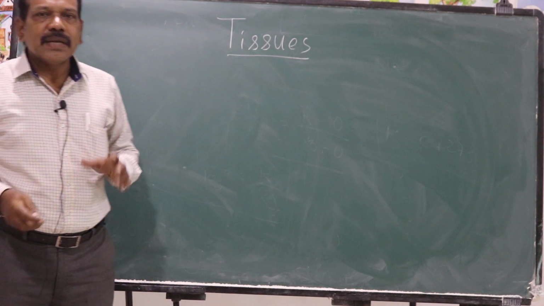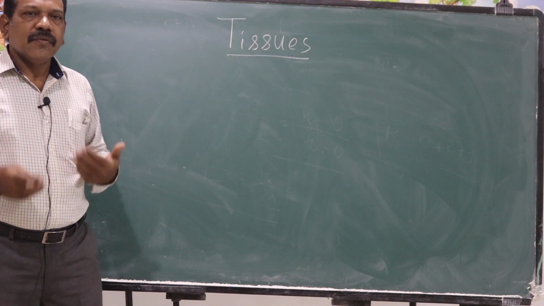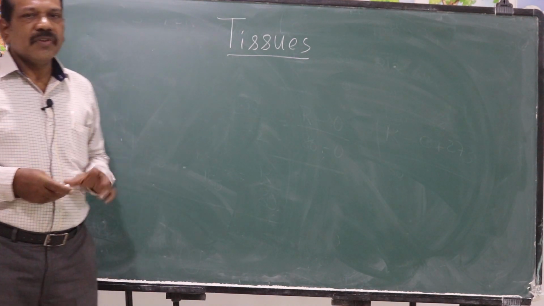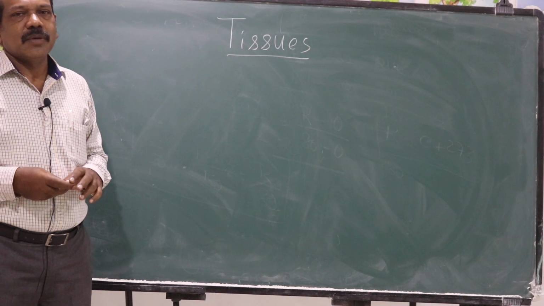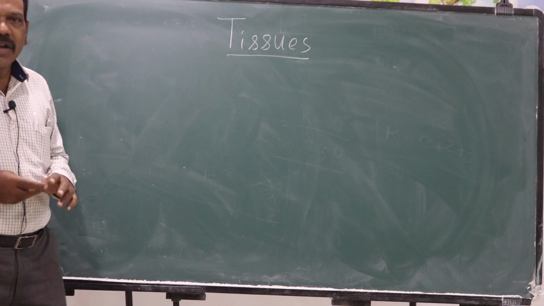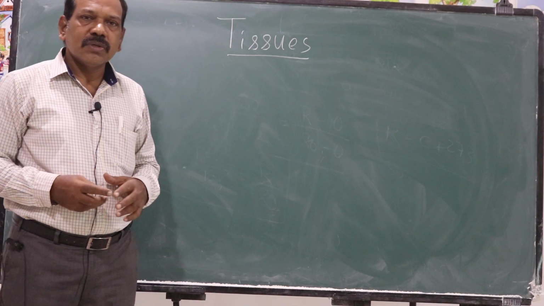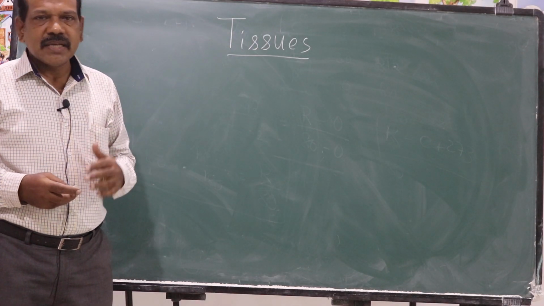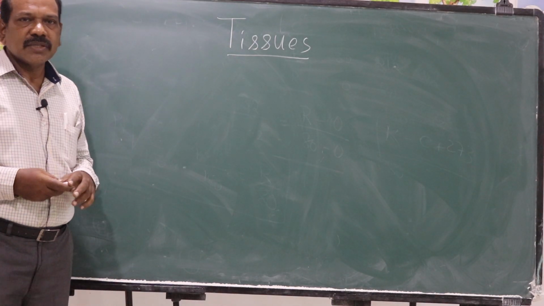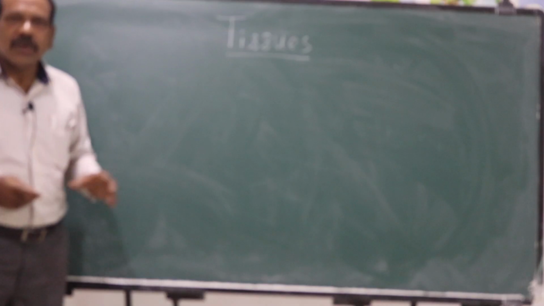Before we go into the details of this chapter, we would like to recollect whatever we have studied in the previous chapter. In our previous chapter, the fundamental unit of life, we studied about the cell. The cell is the basic unit of life which makes all living organisms. When we studied about cells, there are two types of organisms, unicellular organisms and multicellular organisms.